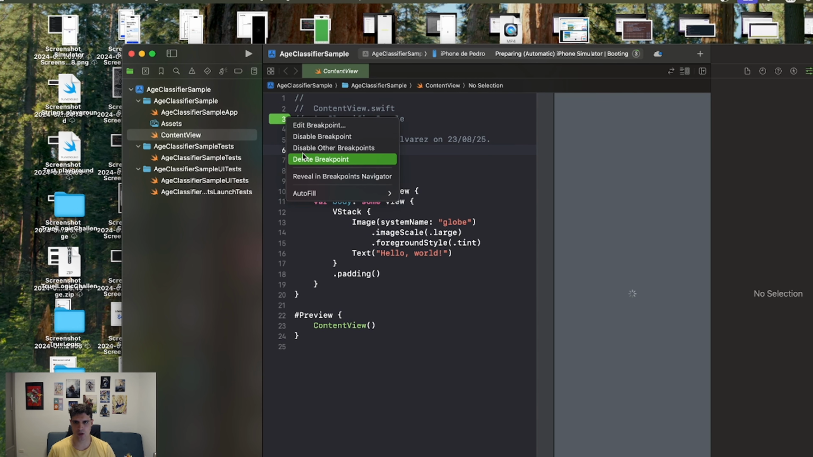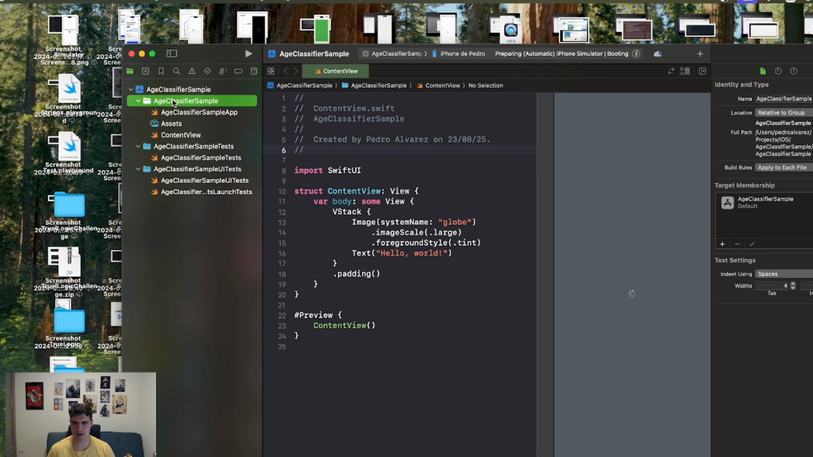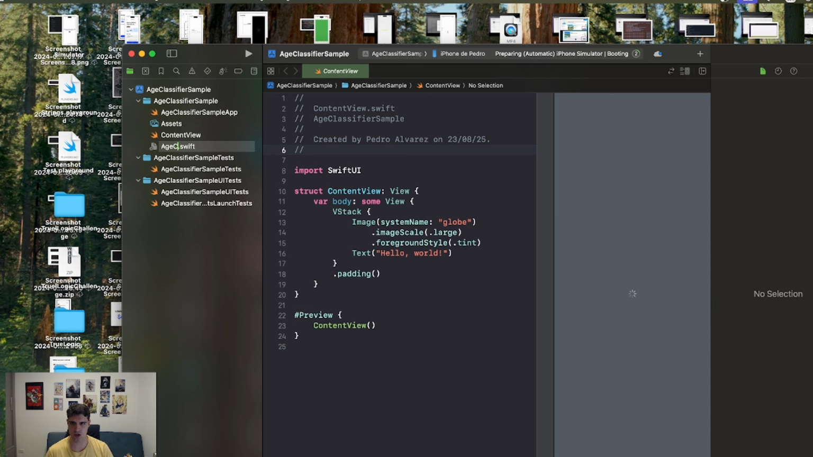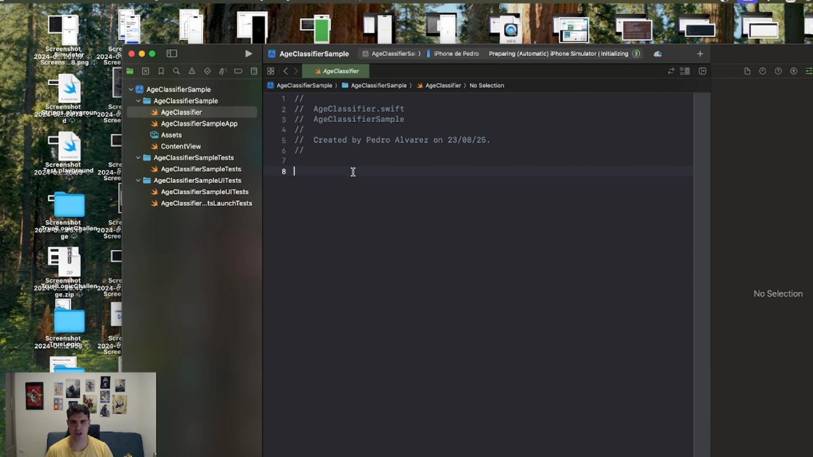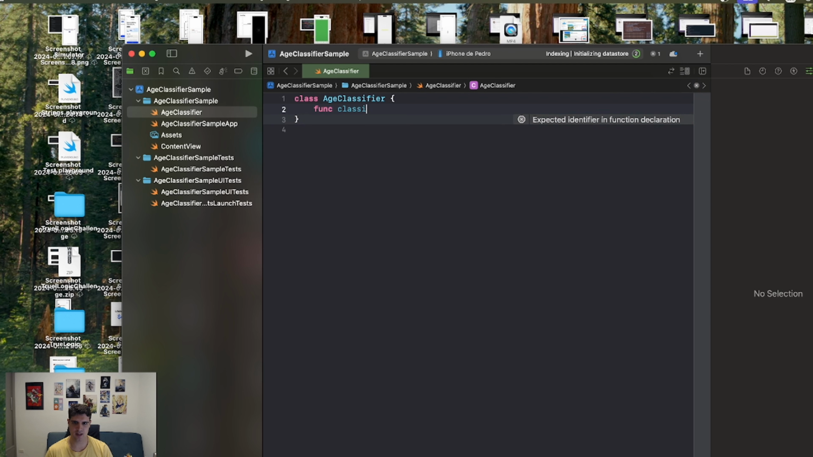I'm just gonna create a new class here, an empty class, which I'm gonna call AgeClassifier. Let me remove these comments. The age classifier is a simple class that will return a different age classification depending on the age integer that will be provided to the function. We have a single function called classify, that will receive an age and return a string.